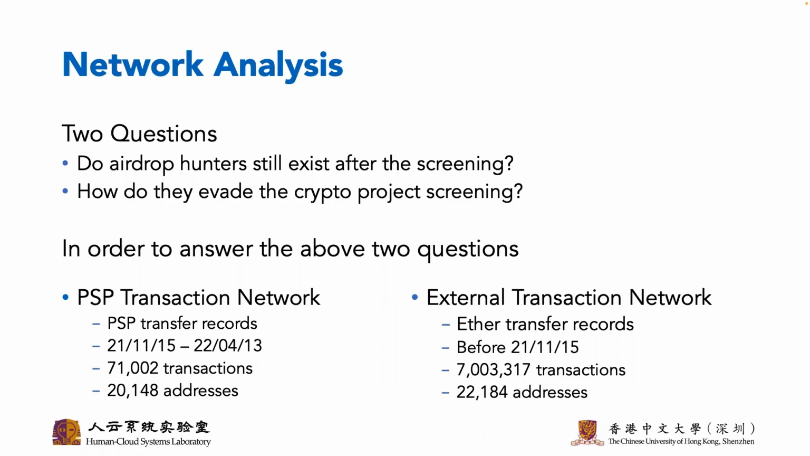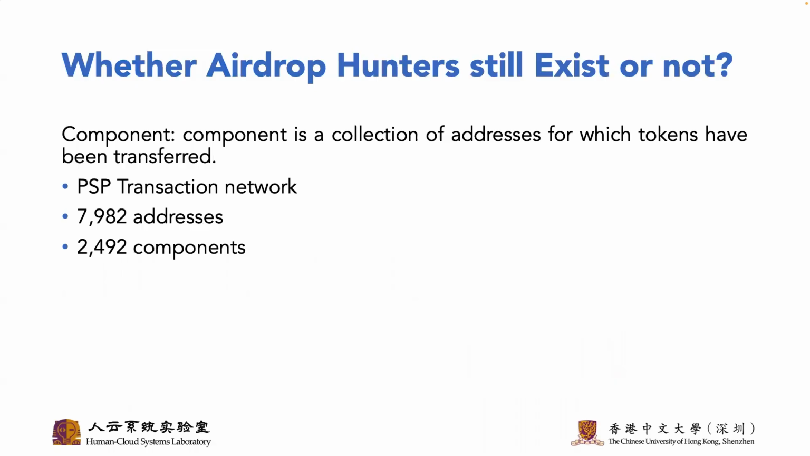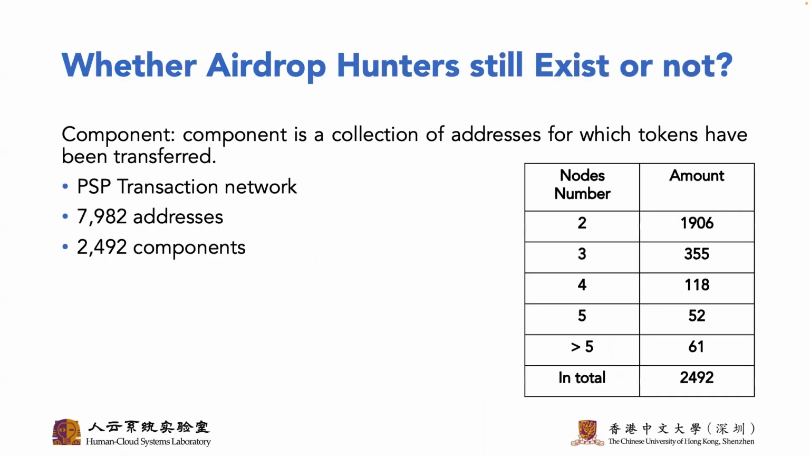External transactions are initiated by user addresses, and they can be direct transactions between user addresses or function calls to smart contracts. Besides, the difference in time period can help us explore the difference in hunters' behavior before and after airdrop. In order to detect the existence of airdrop hunters, we choose PSP transaction network. Component detection is a good way to solve the above problem, and the component is a collection of addresses for which PSP has been transferred. The detailed information is summarized in this table.